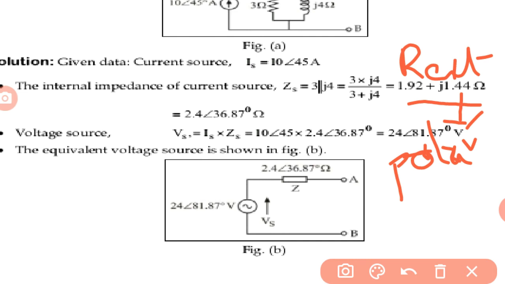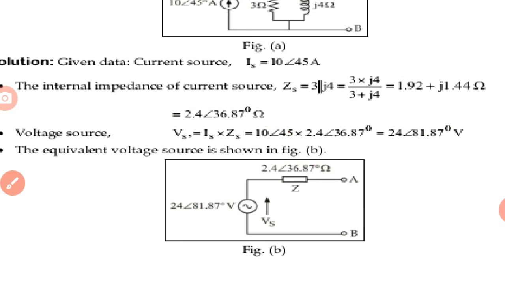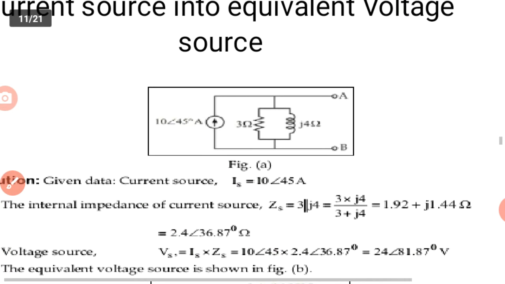Why are we converting rectangular into polar? Here the voltage is already given in the form of polar representation. So for simplification purposes we are converting the rectangular into polar representation. Finally, there is a conversion of current source into voltage source.